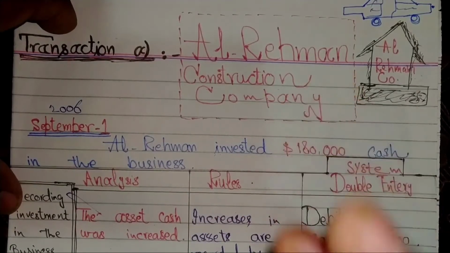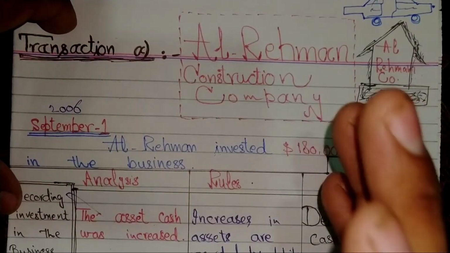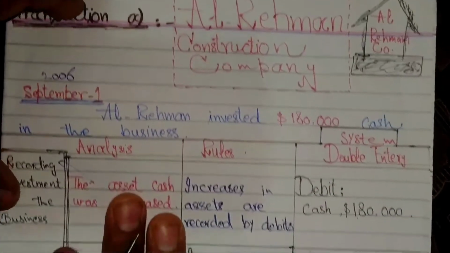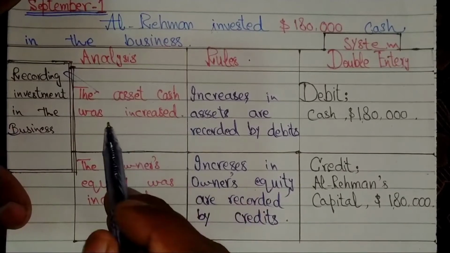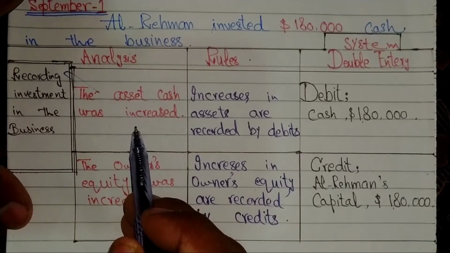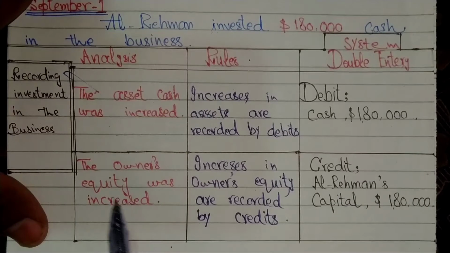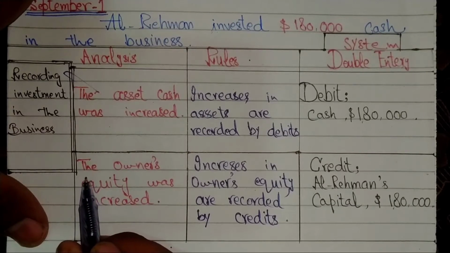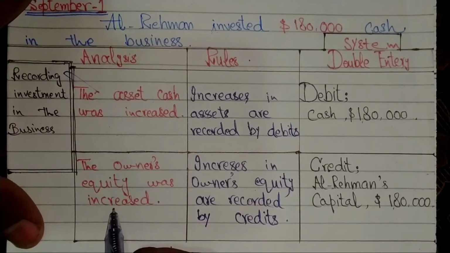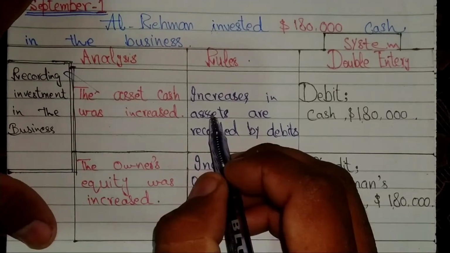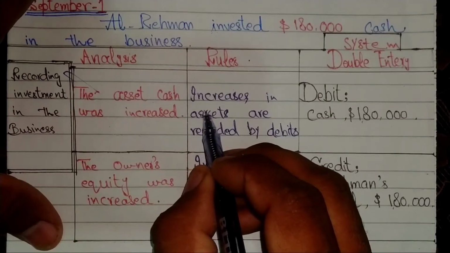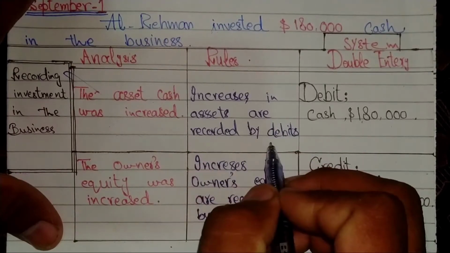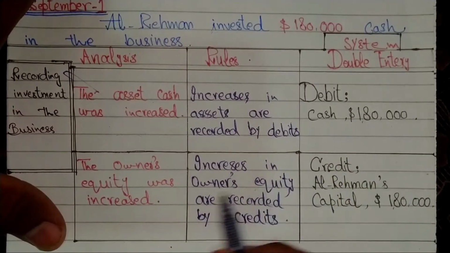First, we will analyze this transaction. The asset cash was increased, and on the other hand, in the effect of this transaction, the owner's equity was also increased. What rules will be applied? Increases in assets are recorded by debits, and increases in owner's equity are recorded by credits.